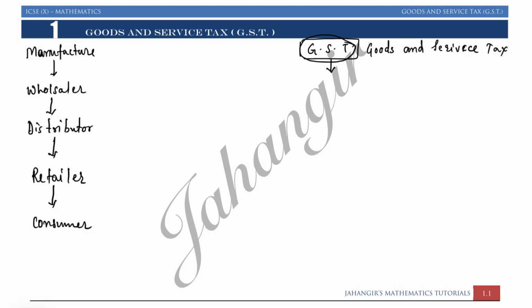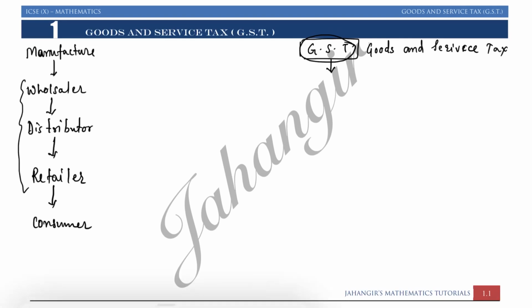Consumer won't get direct material from the manufacturer. Consumer has to buy from the retailer, and retailer will buy from distributor. Distributor will buy from the wholesaler. Wholesaler will buy from the manufacturer. So they are all traders. Starting from the middle, the middle persons are all traders. Manufacturer manufactures the good, consumer consumes the good, and middlemen are the traders. They just do business, they buy and sell. Manufacturer will not buy an article, because manufacturer will buy lots of raw materials and make one good. So manufacturer's cost price you cannot mention.